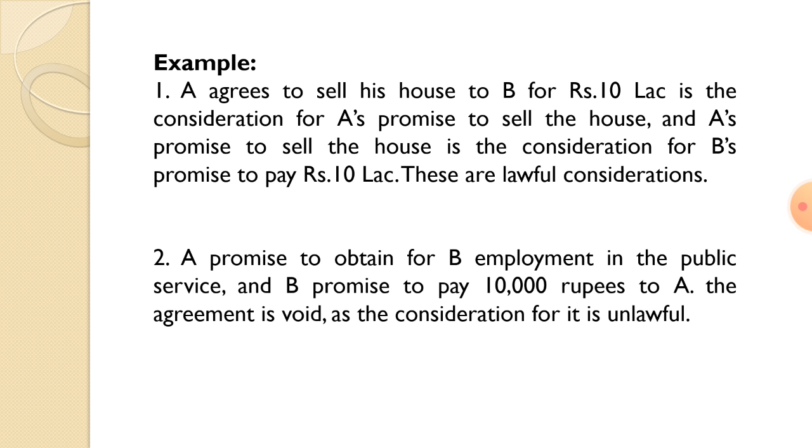For example, A agrees to sell his house to B for 10 lakhs. B's promise to pay 10 lakhs is the consideration for A's promise to sell the house, and A's promise to sell the house is the consideration for B's promise to pay 10 lakhs. These are lawful considerations. We can see the next example. A promises to obtain for B employment in the public service and B promises to pay 10,000 rupees to A. The agreement is void as the consideration for it is unlawful.